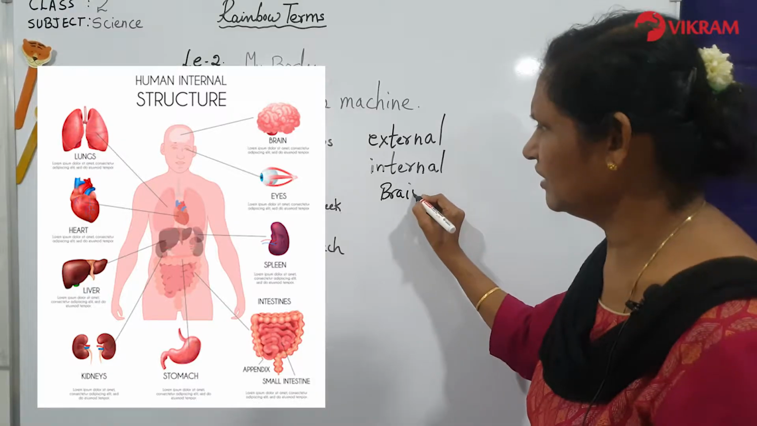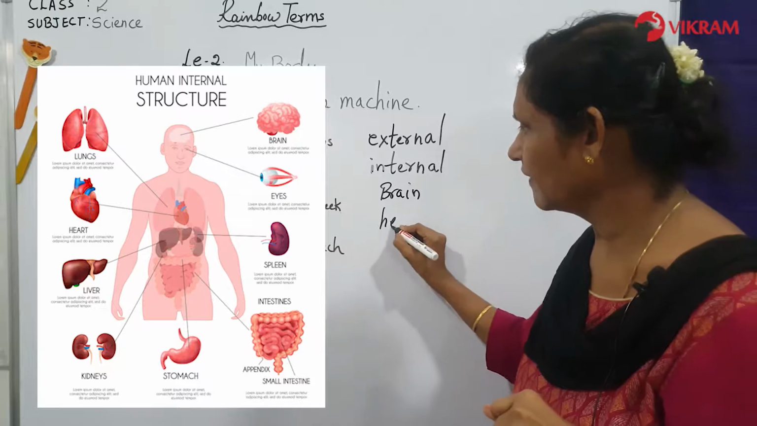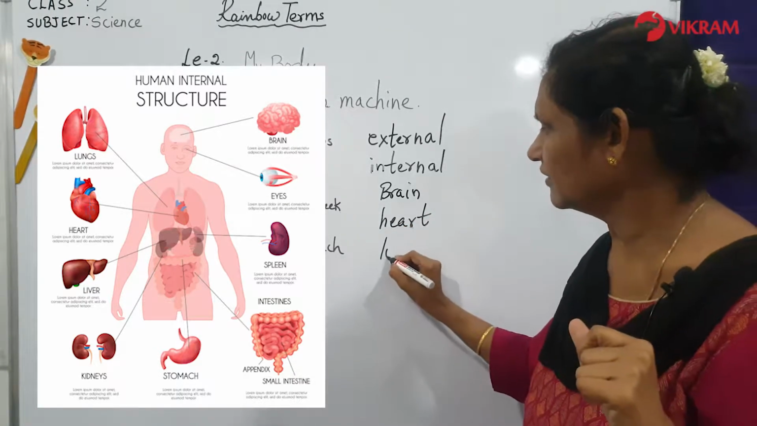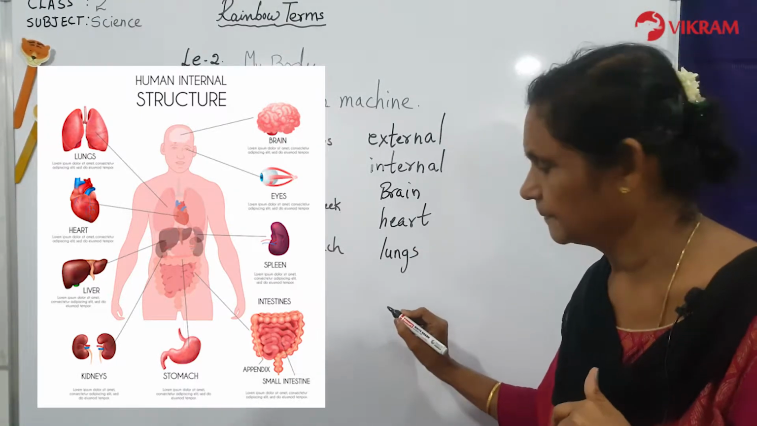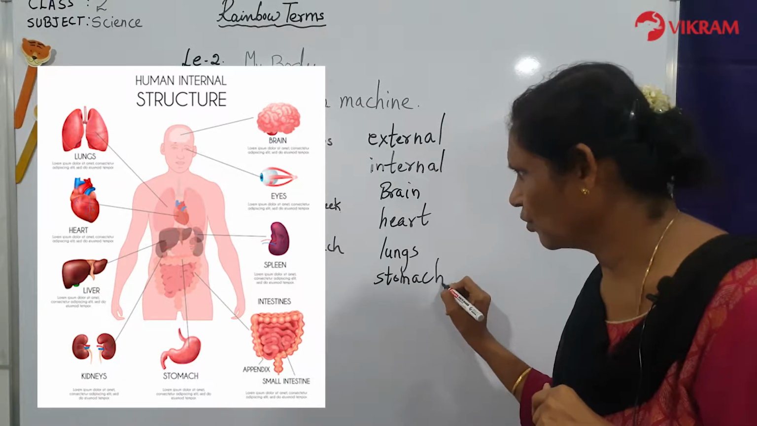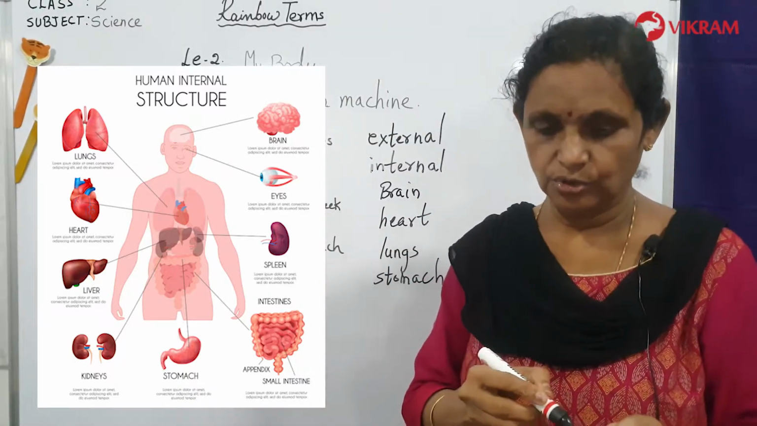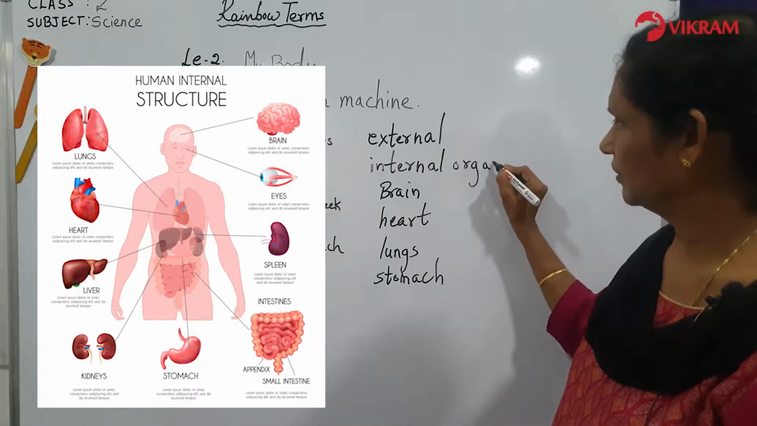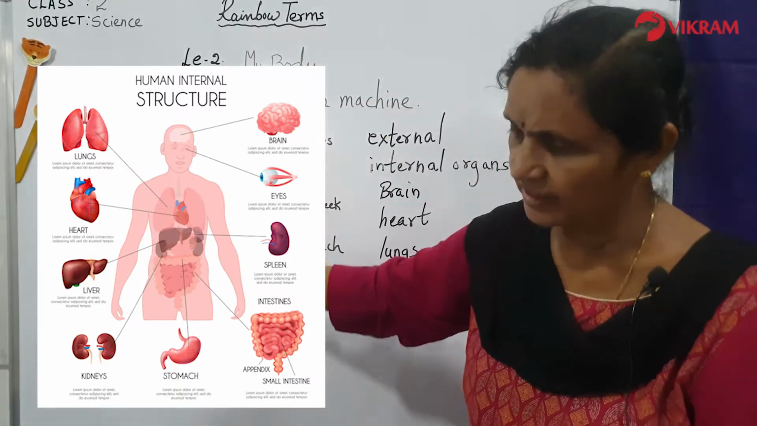Yes. Can you see your brain? No, you can't see. Can you see your heart? No, you can't see. Can you see your lungs? No. Can you see your stomach? You can see this, you call the stomach from the outside, but inside you cannot see it. So these are called the internal organs of the body. They are inside the body.